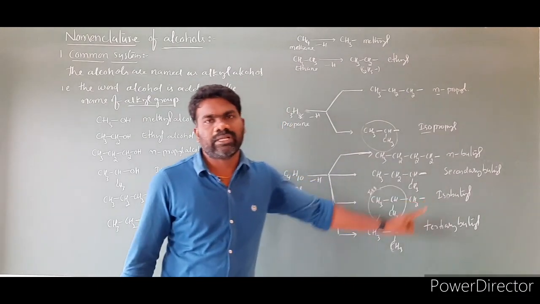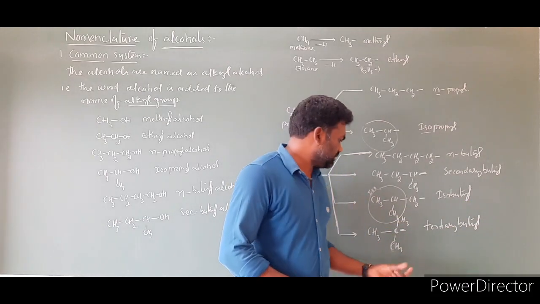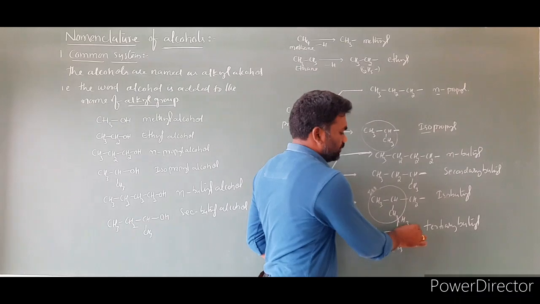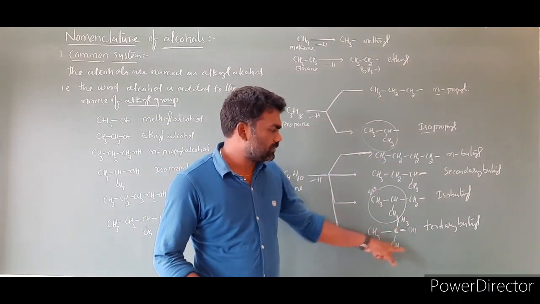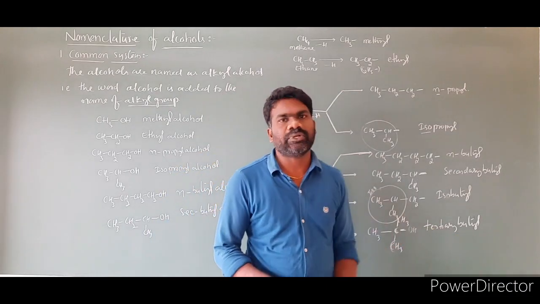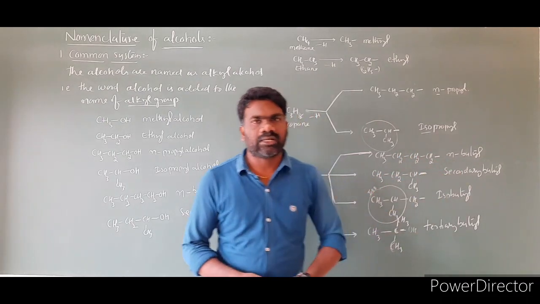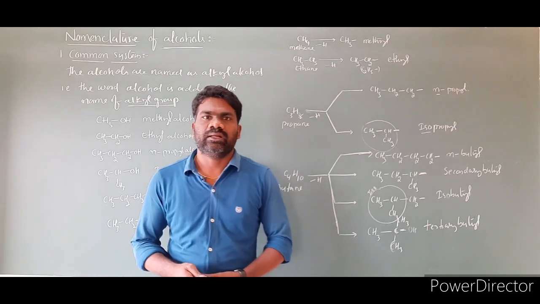One more is, if you take this group here, you can add OH, then the molecule name is isobutyl alcohol. Suppose I am placing the OH group here, then what is the name of this compound? To this alkyl group I am adding OH here, then the name is tertiary butyl alcohol. So N-butyl alcohol, secondary butyl alcohol, isobutyl alcohol and tertiary butyl alcohol.